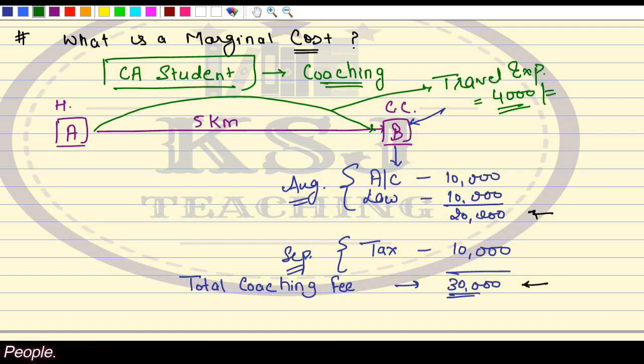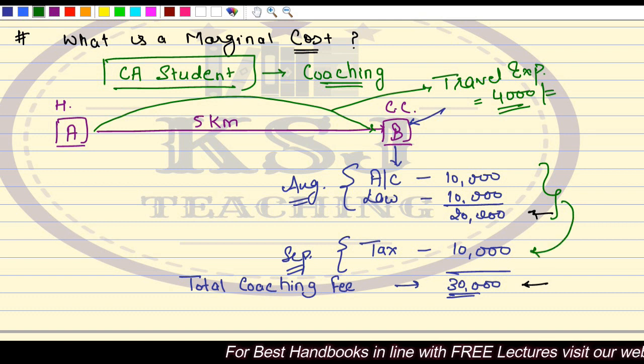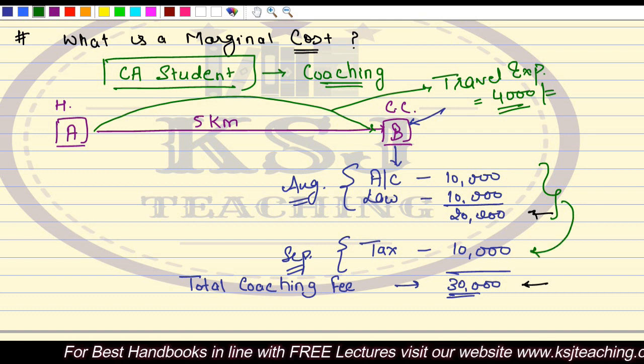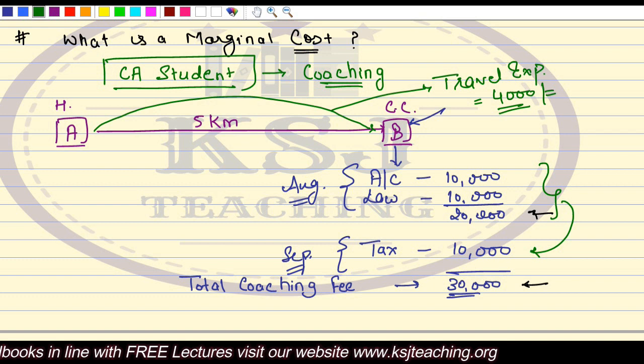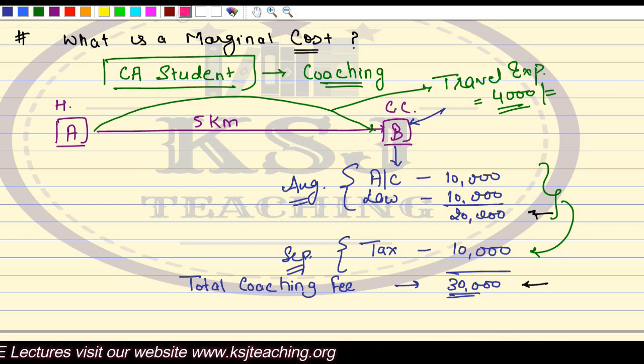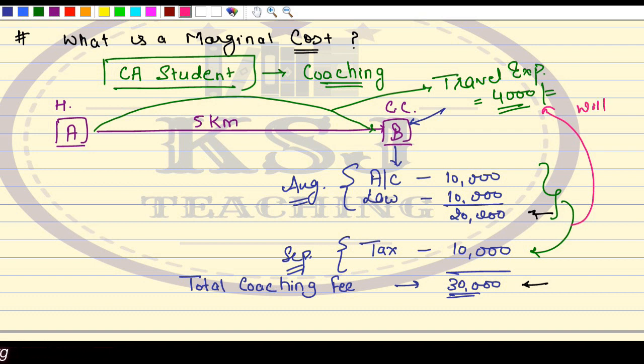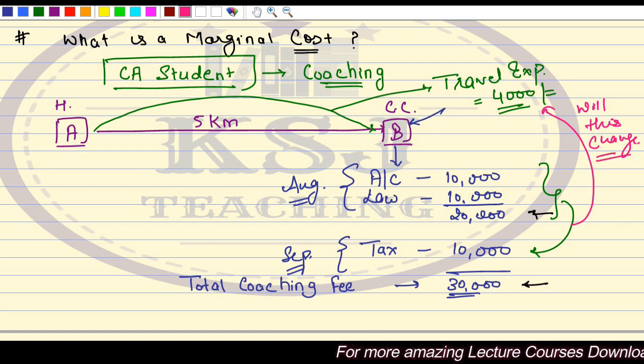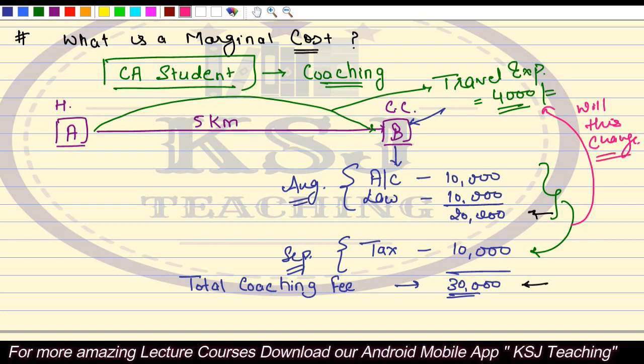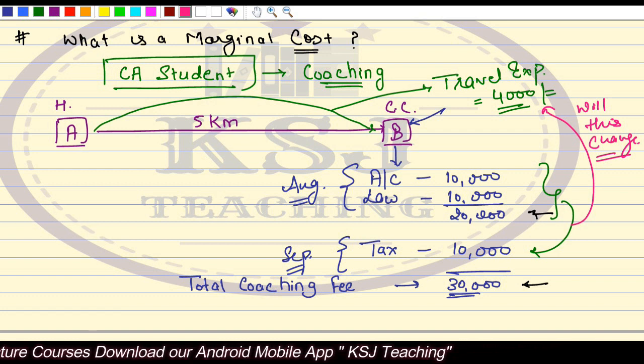Now tell me one thing. In August, you were just studying 2 subjects, and after that in September, you added another subject. With this addition of the subject, will your travel expenses change? Will this change? Right? We are assuming that you are taking all the coachings at one place only, right?